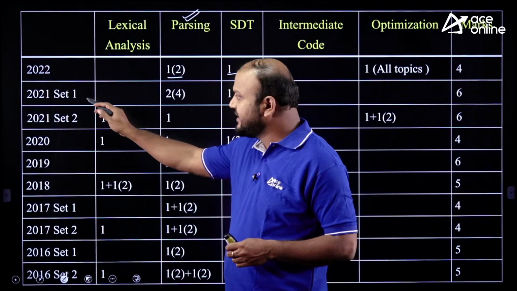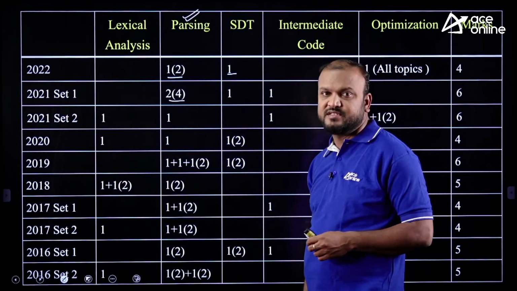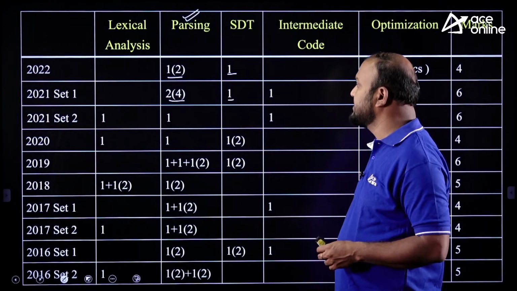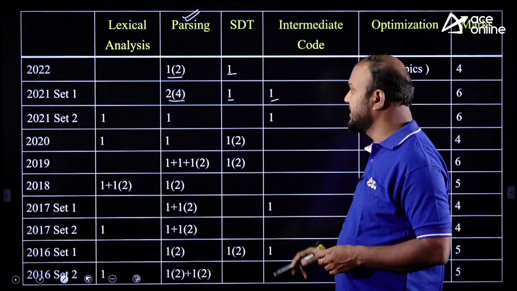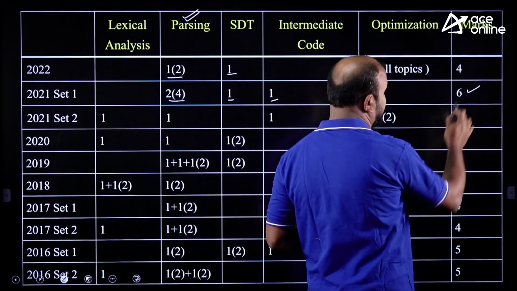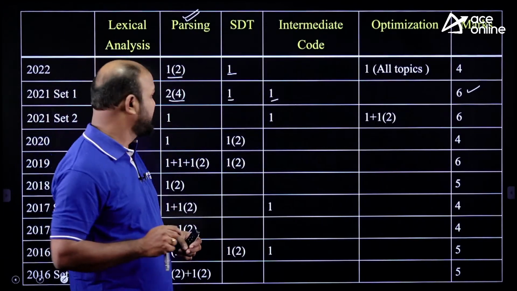In 2021, there were 2 sets of papers. There were two 2-mark questions in parsing, one 1-mark question in syntax directed translation, and one question in intermediate code generation, totally 6 marks in 2021. In a small subject, 6 marks is very good actually.